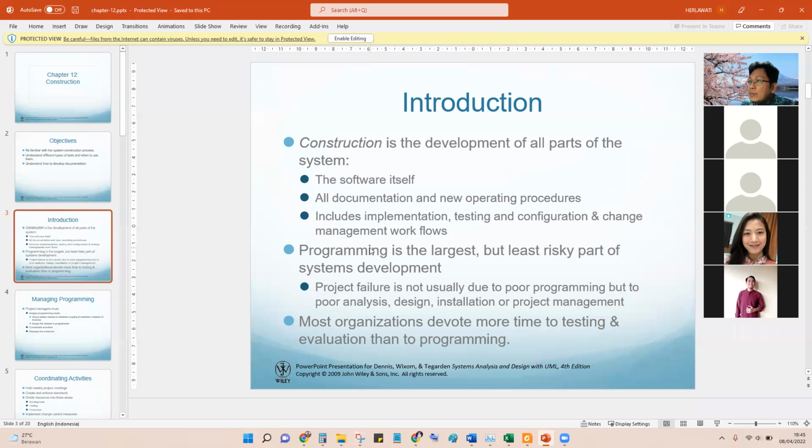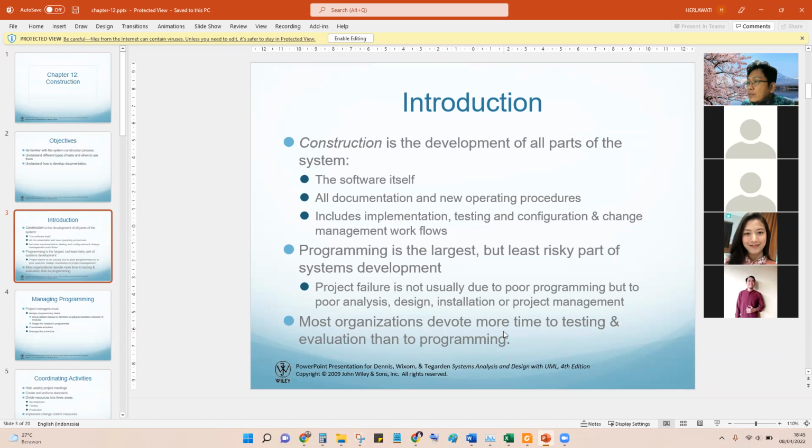For programming, maybe it's easy to fix, but if there is a mistake in analysis, it is a big problem because we have to go back to the first step. After analysis, then we go to the design and then programming. So analysis and design should be correct.